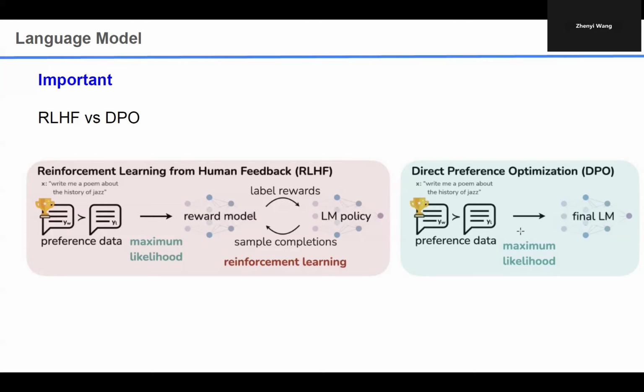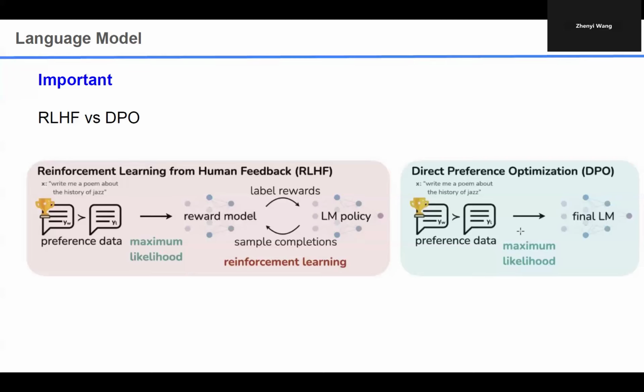After that, we collect the language model's generations, and then we use the reward model to give them scores. After giving them scores, we give the feedback to the language model and update its parameters, and then it will generate samples again.